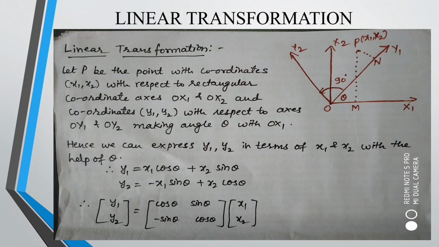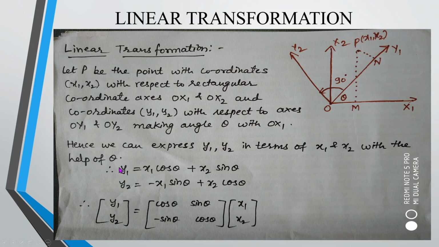Now, whatever I have written, is it correct or not? Two matrices are equal if their orders are the same. This is a matrix of order 2 cross 1. Here also the product should give me a matrix of order 2 cross 1. Now multiply. How is the multiplication possible? Cos theta into x1 plus sin theta into x2, one row is generated. Minus sin theta into x1 plus cos theta into x2, the second row is generated. Obviously, what we have done is right.